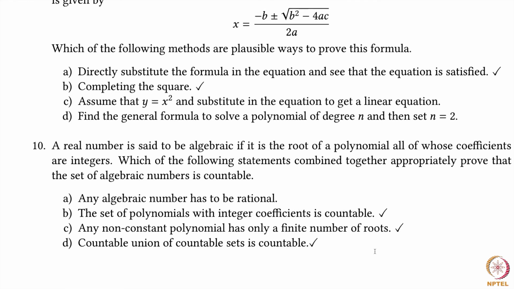The way you do that is the following. The set of all polynomials with integer coefficients is countable. Any non-constant polynomial has only a finite number of roots. So associated to each polynomial, you get a finite set. Then countable union of countable sets is countable. So you have a countable collection of polynomials. Associated to each polynomial is a finite set. Taking the union of these, which is a countable union, you will get a countable set. Therefore, options B, C and D combined appropriately prove that the set of algebraic numbers is countable.